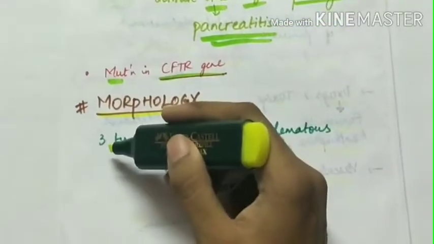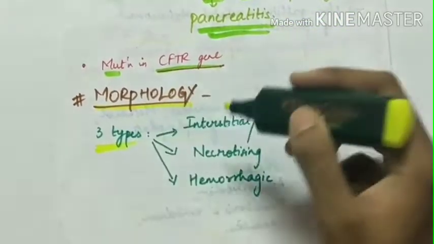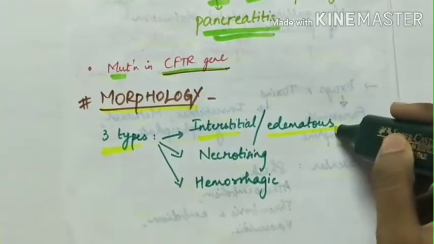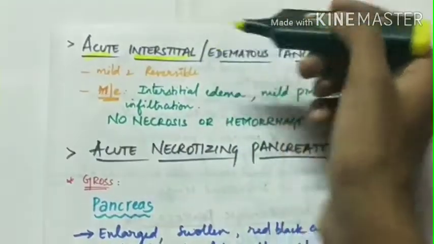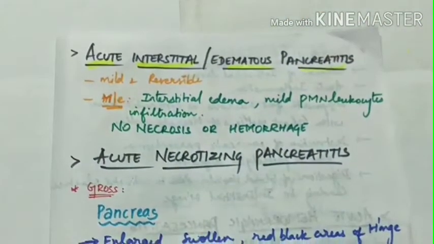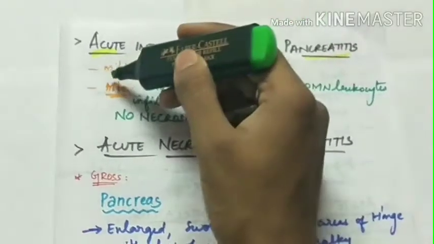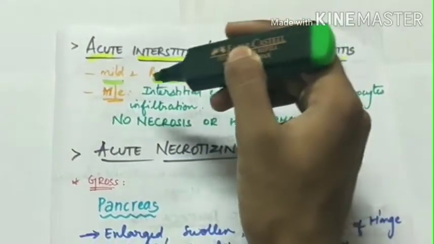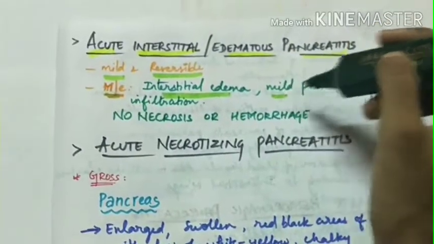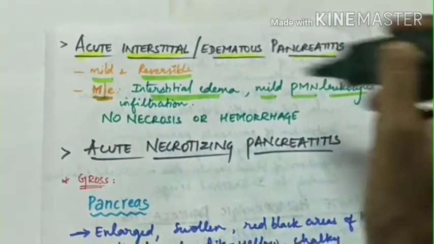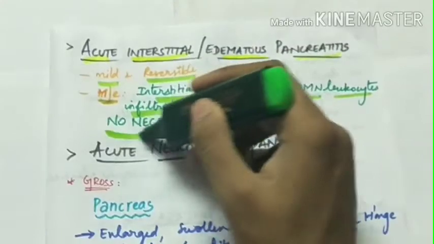Coming to the morphology, pancreatitis can be of three types: interstitial or edematous, necrotizing, and hemorrhagic. First, acute interstitial or edematous pancreatitis. This is a mild form of acute pancreatitis and it is reversible. Microscopically, there is interstitial edema, mild polymorphonuclear leukocyte infiltration, and there is no necrosis or hemorrhage seen.